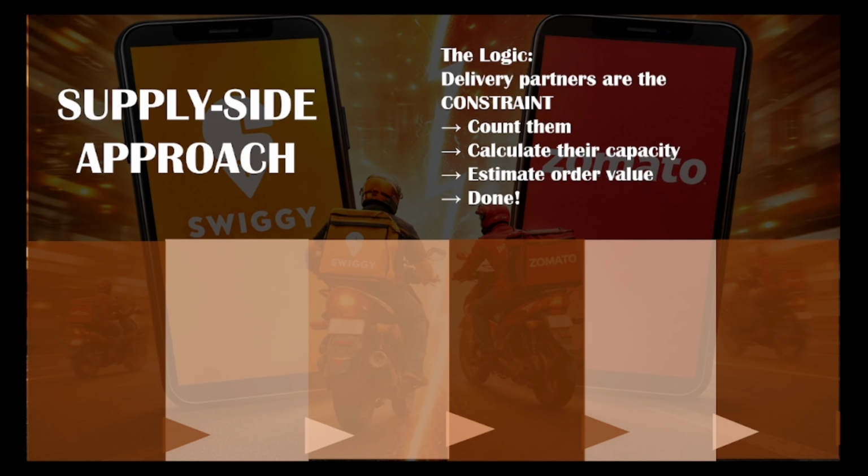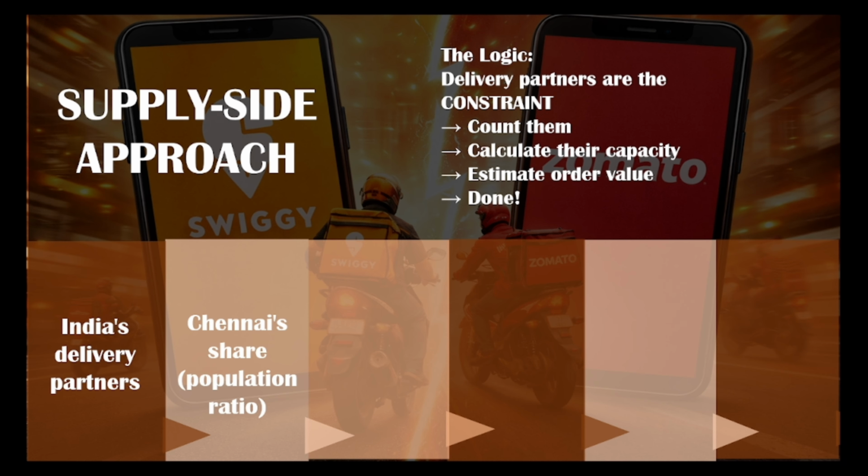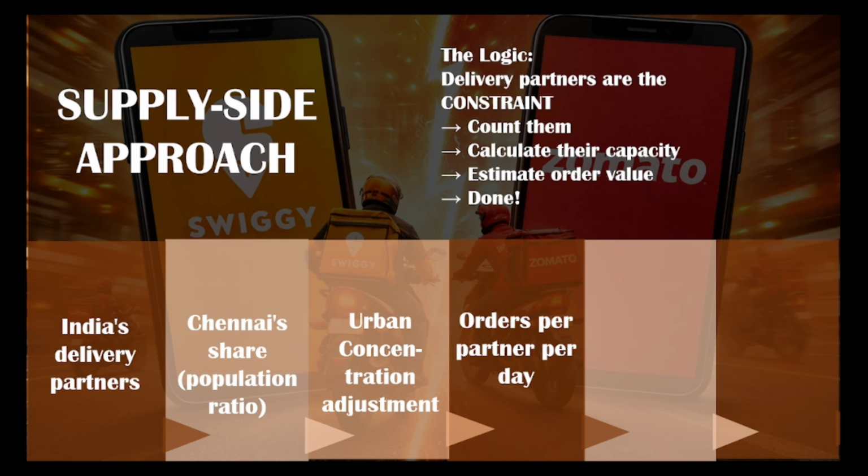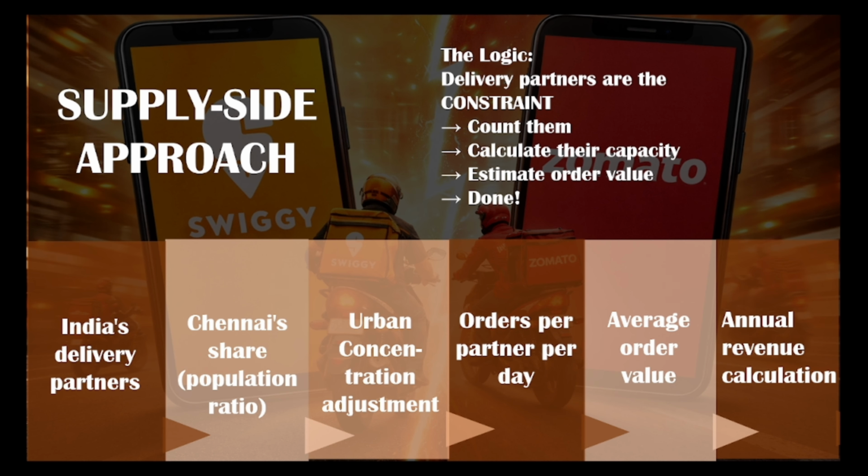So I'll break down this supply side approach into steps. The first step is estimating India's total delivery partners. Then from India's partners, we will calculate Chennai's share using a simple population ratio. Then we will adjust for urban concentration, that is cities having more delivery partners than rural areas. Fourth, we will estimate the orders per partner per day using the same approach which we used in the Starbucks revenue. Fifth, we will take the average order value, and when we multiply all those different numbers, we will get the total gross merchandise value or the revenue.